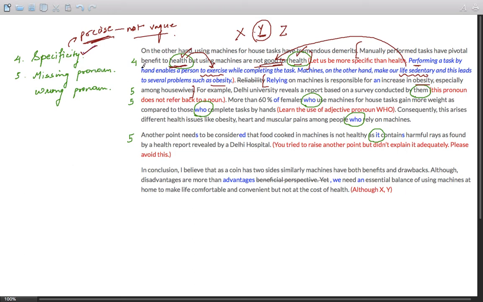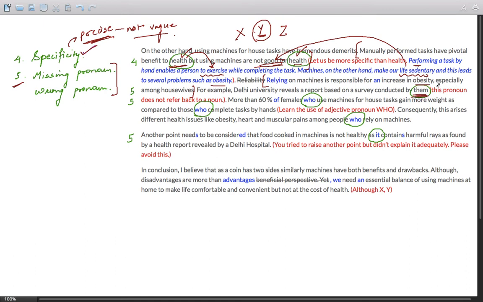Okay. Final mistake, and it seems as if the student made a lot of pronoun mistakes at one place only. So there are 5, and this is number 5. The first mistake is that of wrong pronoun. This is over here. So for example, Delhi University reveals in a report based on a survey conducted by them.